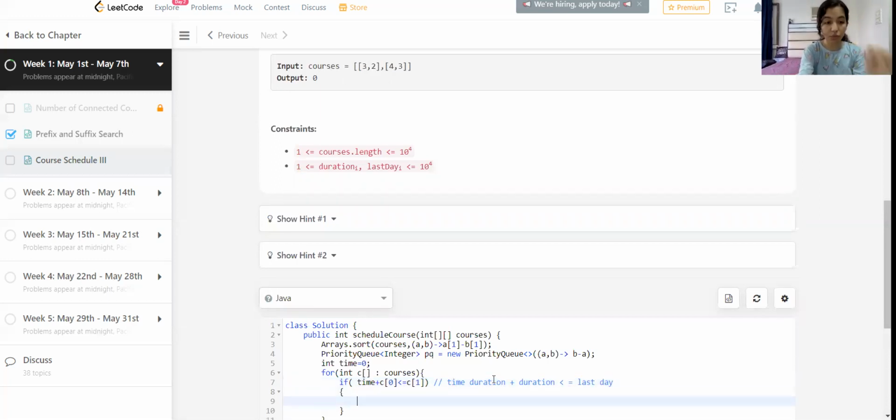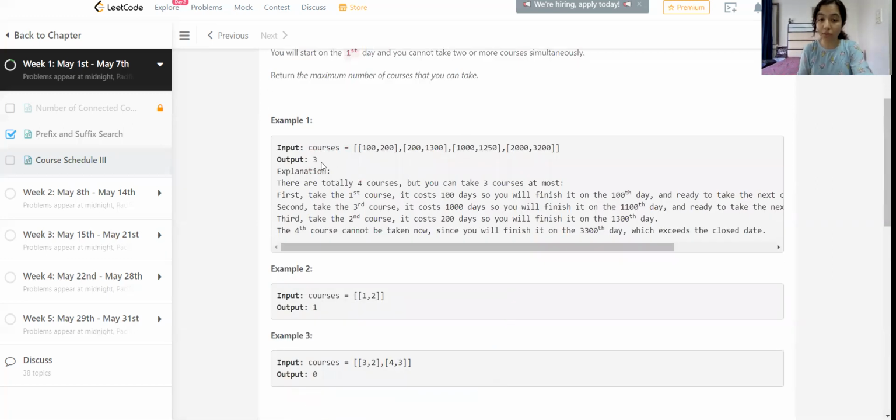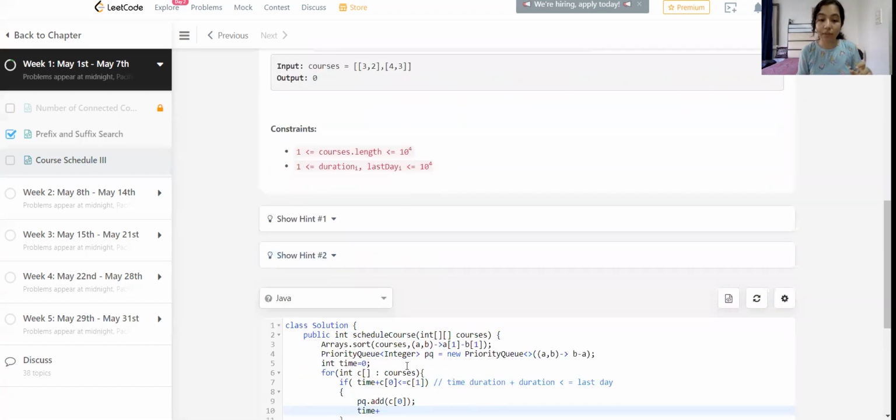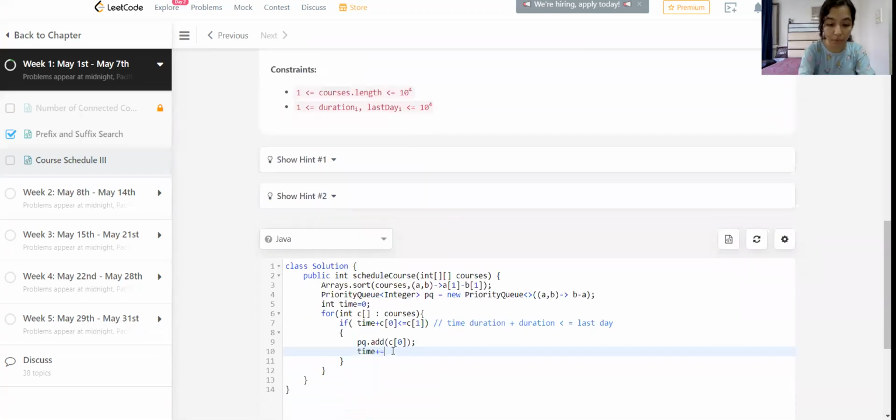If this is true, then we add it to PQ, and we increment time, because as we are taking up that course into consideration, if we take the first course it will get over on the 100th day, and we can start the new course on the 101st day. That is why we need to add it to the variable time.